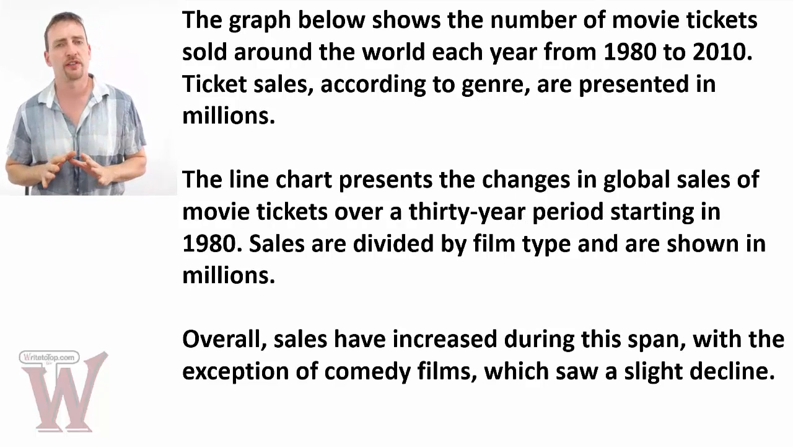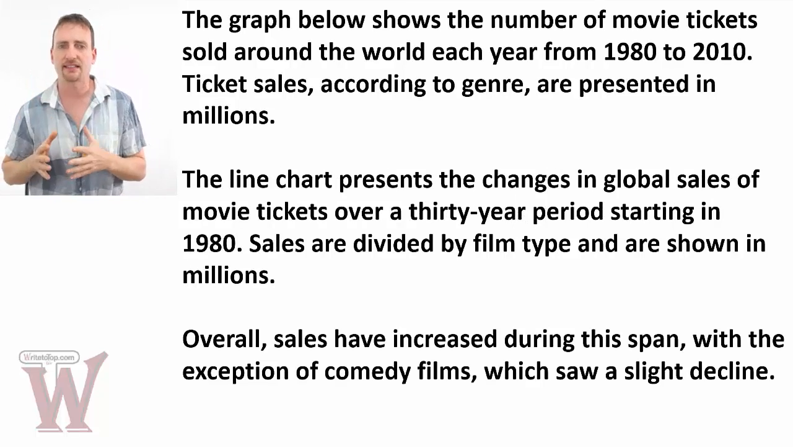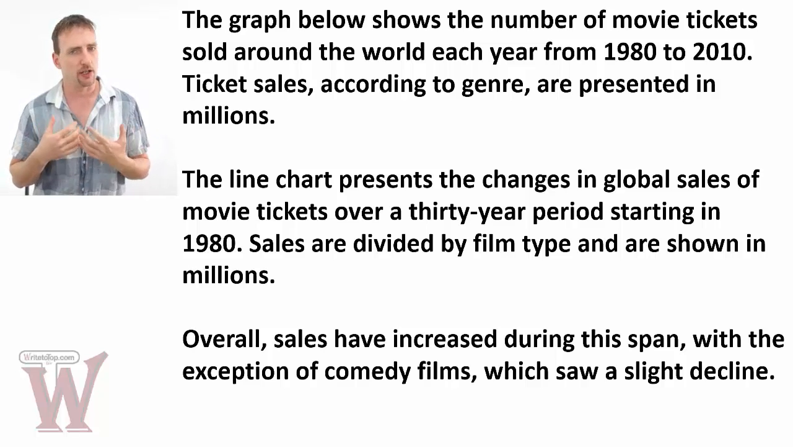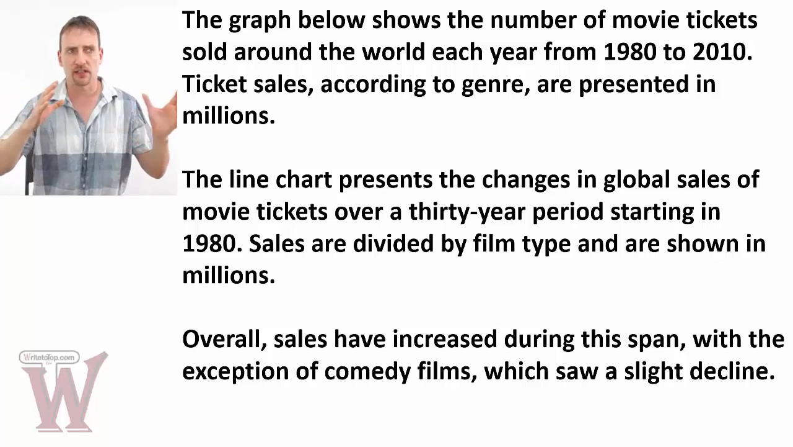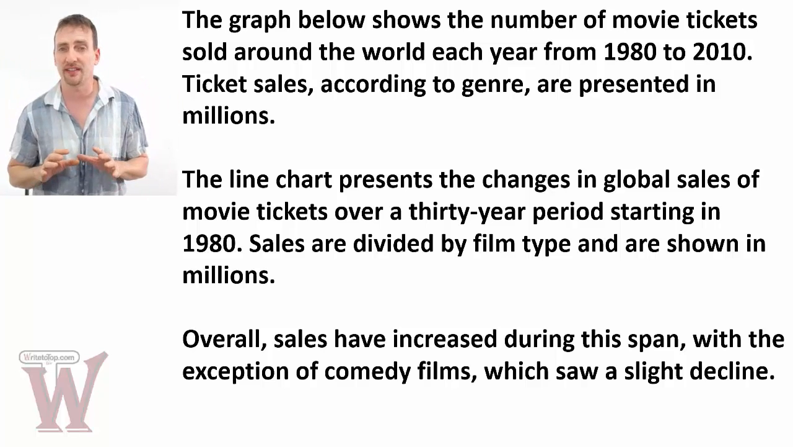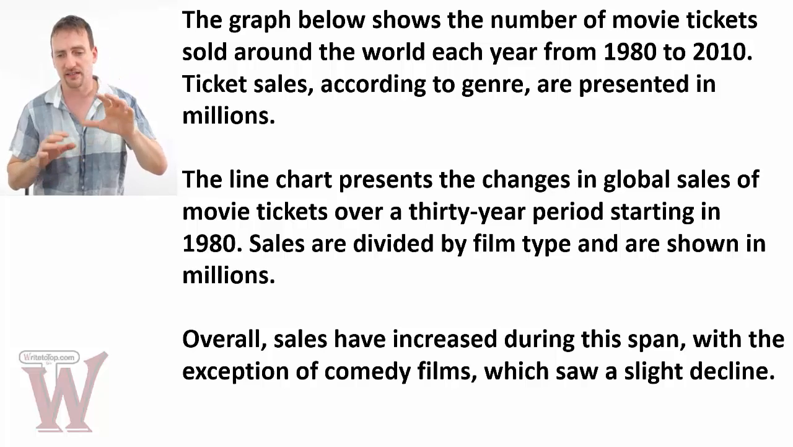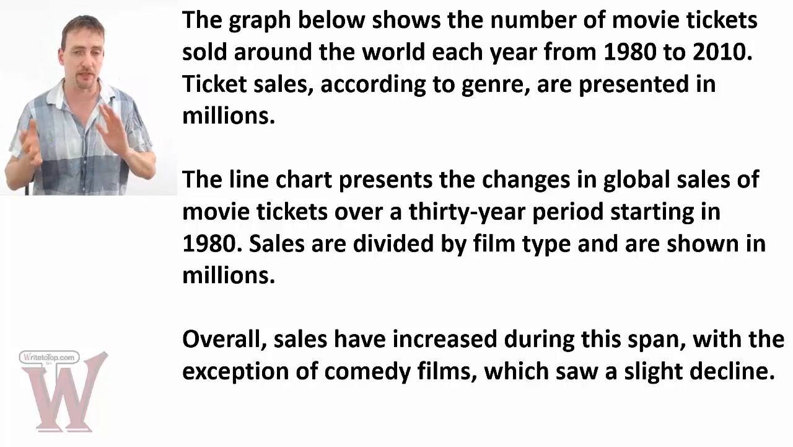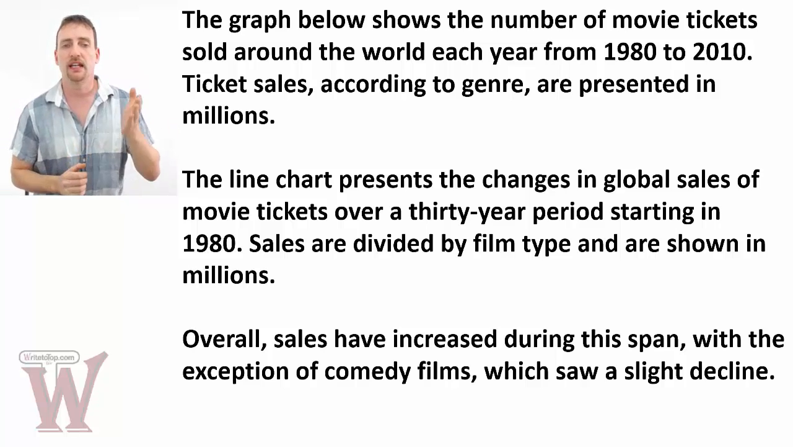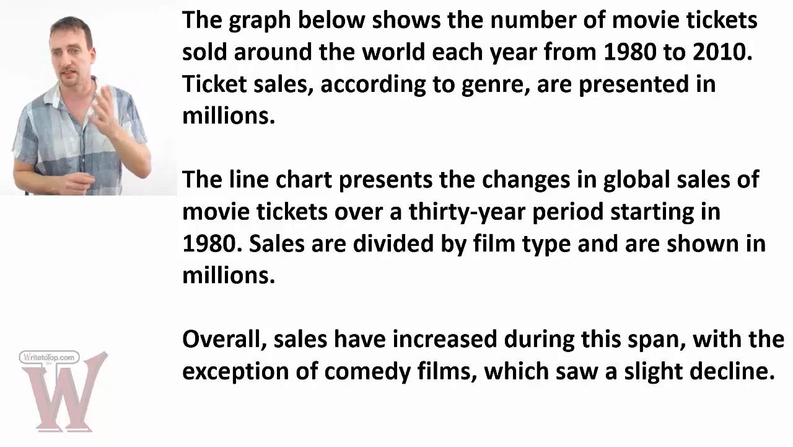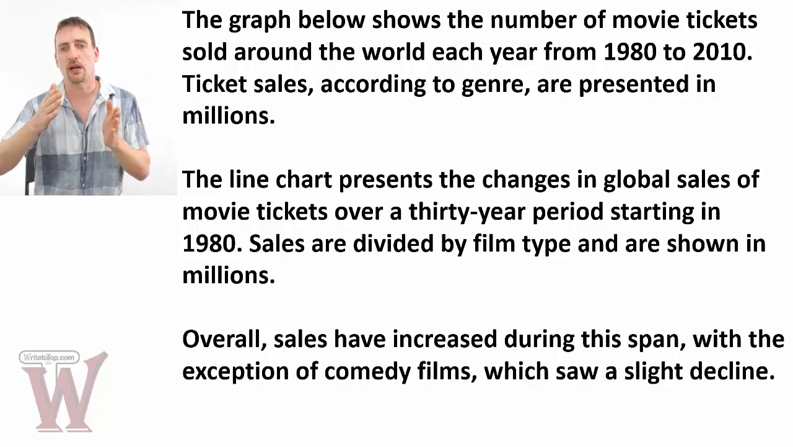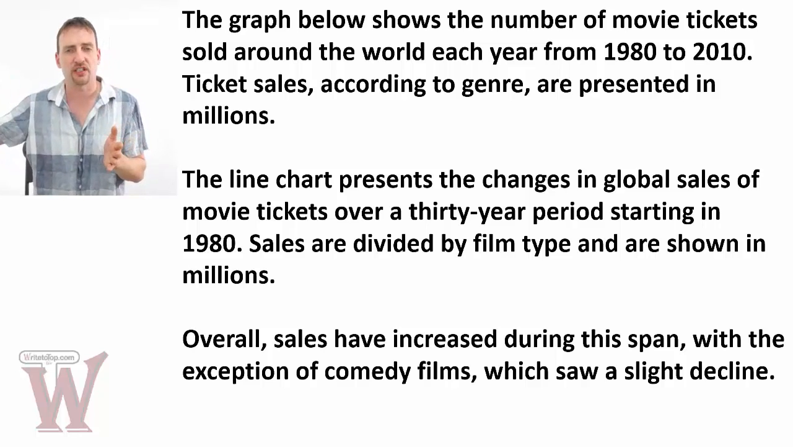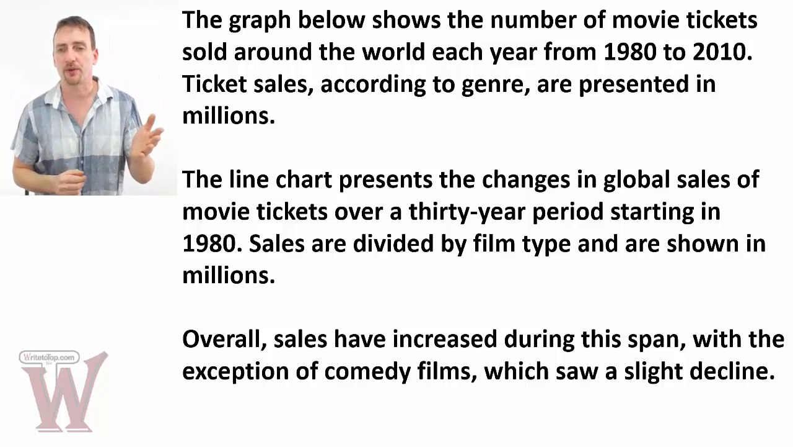Okay, so now all I want to do with the introduction is take the task that was given to me and paraphrase it. I don't want to add any new information. I don't want to get any new ideas involved. I don't want to get into any of the details. I'm taking the task that the IELTS test gave me, and I'm just changing the words, maybe changing the order, depends how you want to do it. The line chart presents. So graph, line chart, same thing. Shows, presents. The number of movie ticket sales, tickets sold around each year. So I'm going to show you the changes. When they're showing you something each year, they're showing you the changes. Around the world, global sales of movie tickets.